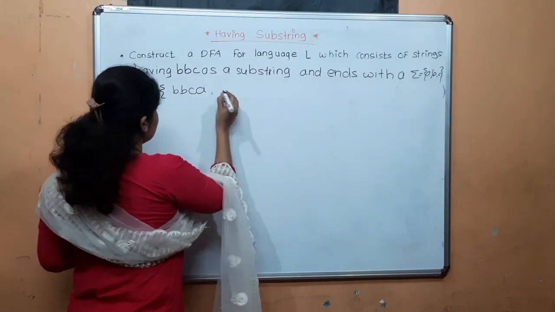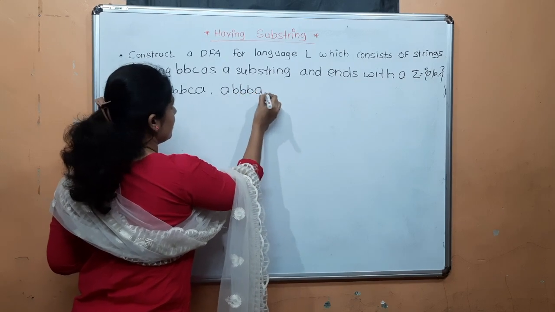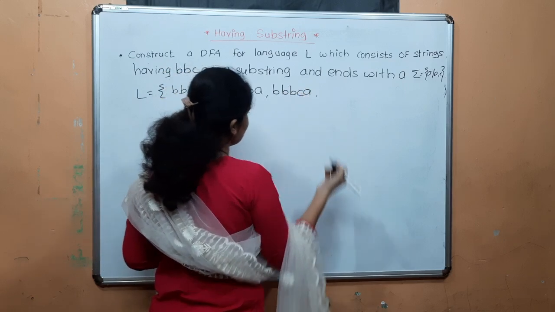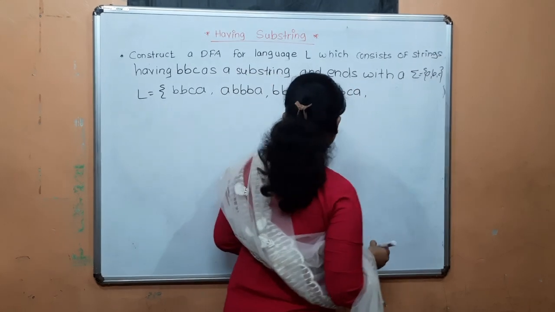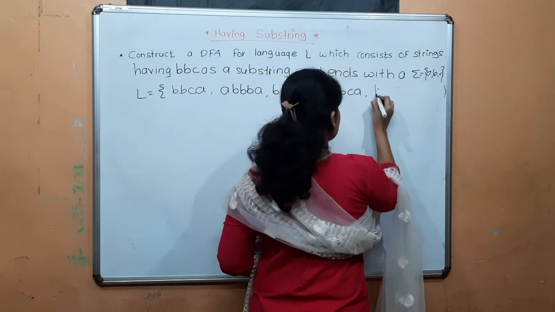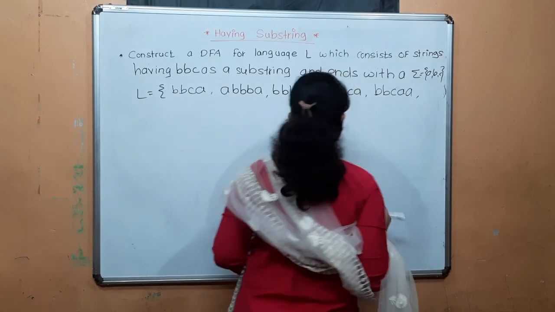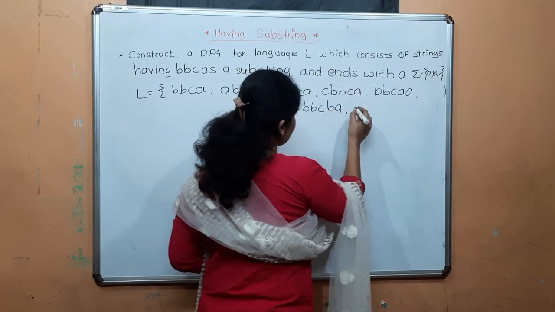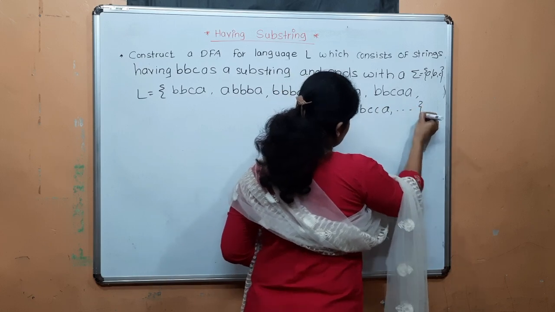See here, it can start with A, then BBCA. It can start with B, BBBCA. It can start with C, CBBCA. Okay, then now see here, having BBC and ends with A. Before that, A can occur in between these two conditions. Having BBC, ends with A, B can occur. Having BBC, ends with A, C can occur, and so on.